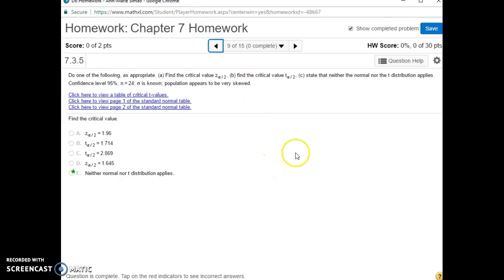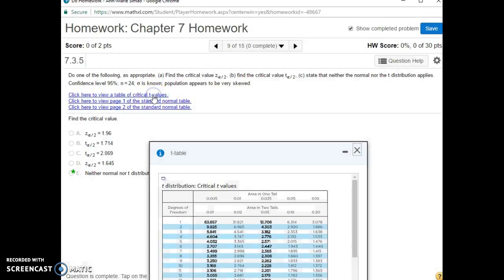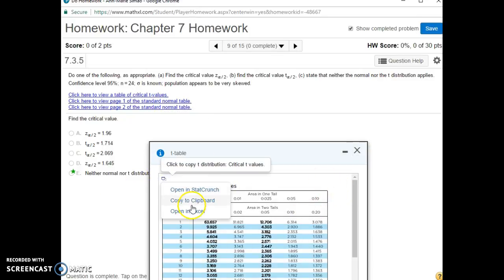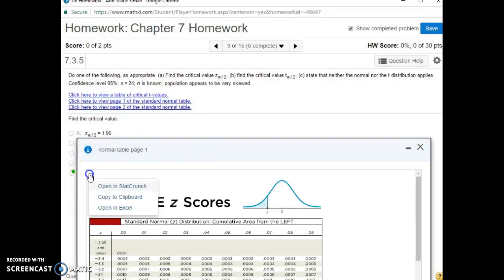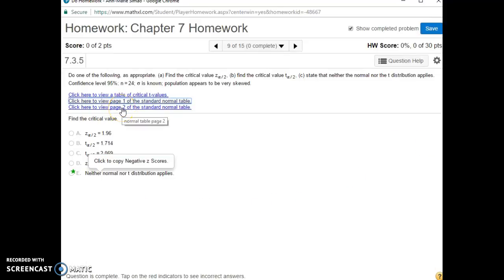So one thing that I would recommend while you're on this question number 9 here is click on the value of critical T values, and you see this little box right here. Open it in Excel. If you open it in Excel, you have your T table. The normal table you can do the same thing with, so open that in Excel, and page 2, because you're going to have a positive page and a negative page. My recommendation would be to have those open in Excel so you can use them for the future questions.